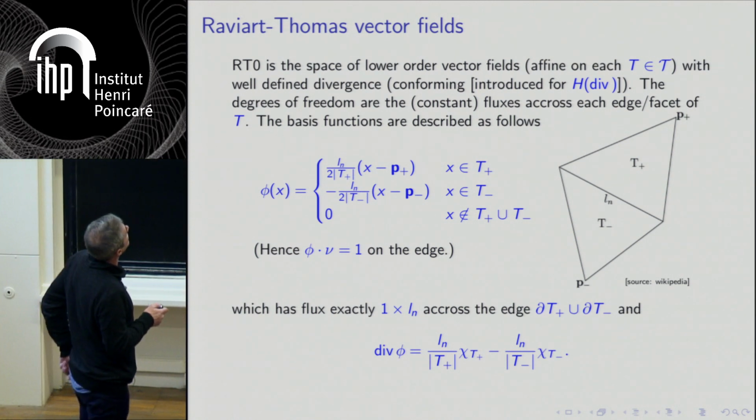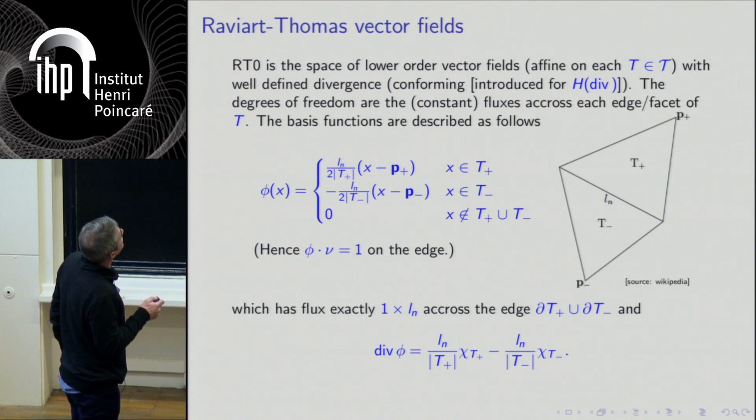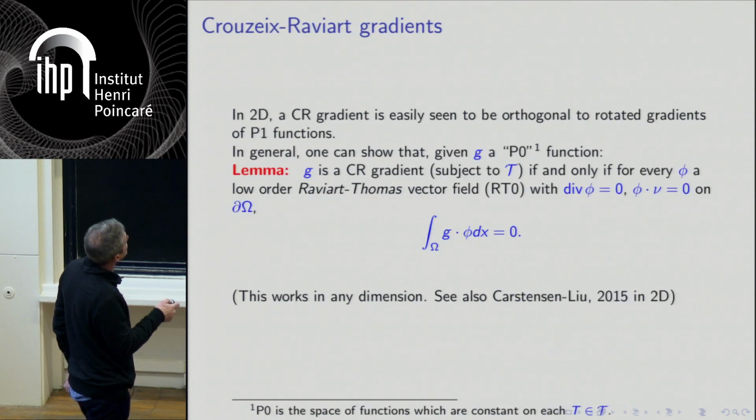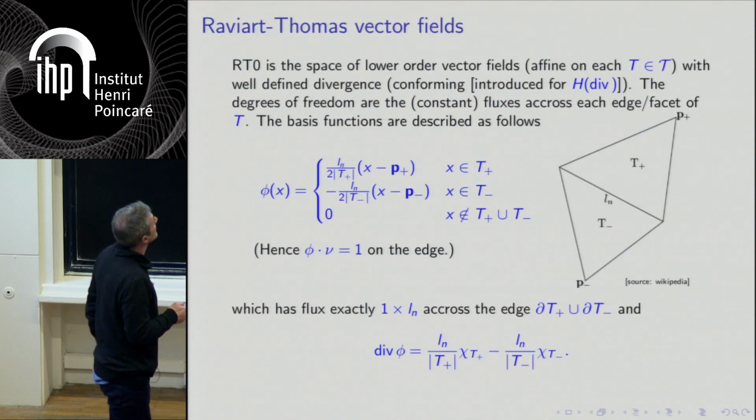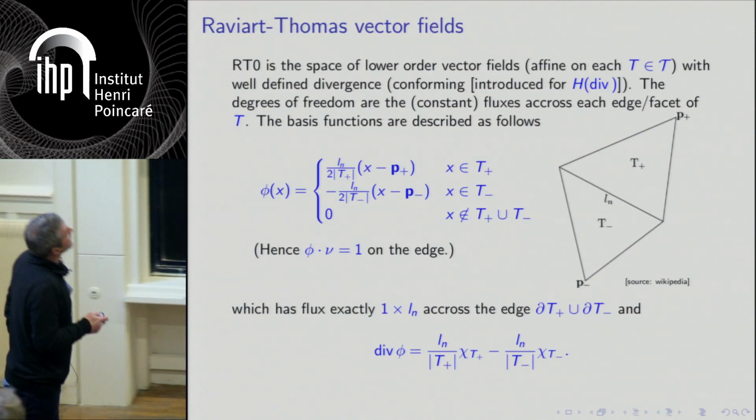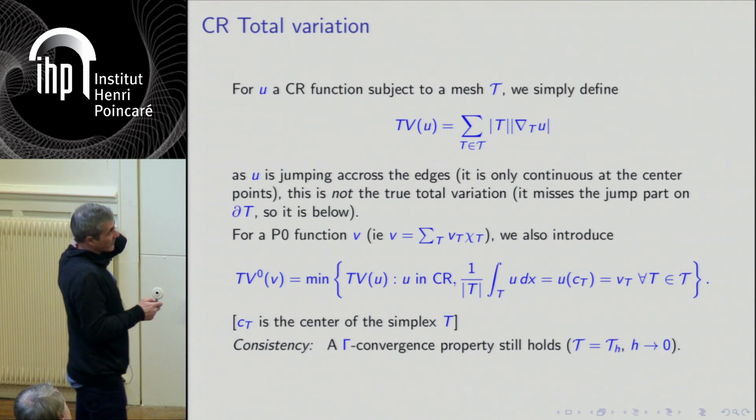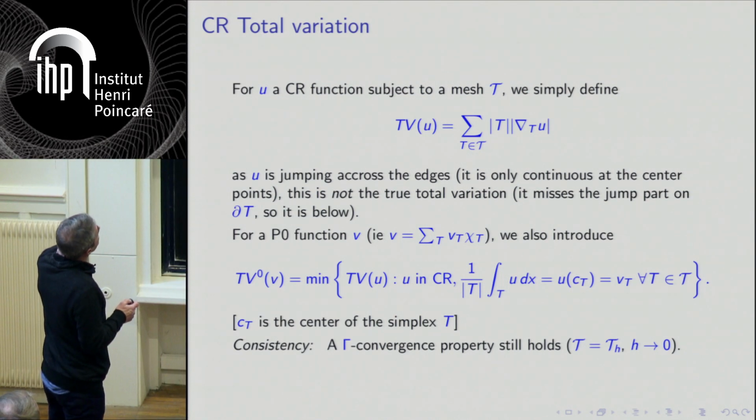So this is how you represent, in a conforming way, vector fields with divergence. Okay, and these are the fields I use in this result. So this is a small digression. How do you now define the Crouzeix-Raviart total variation? Of course, you define it in the obvious way.